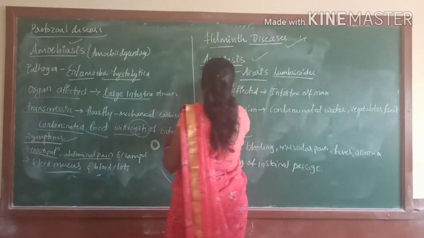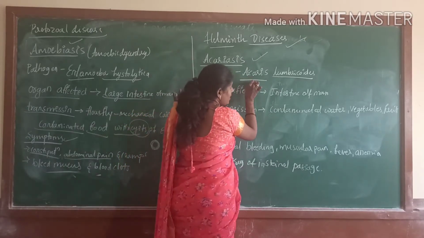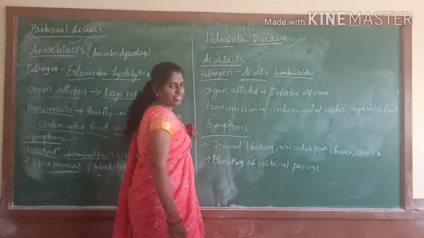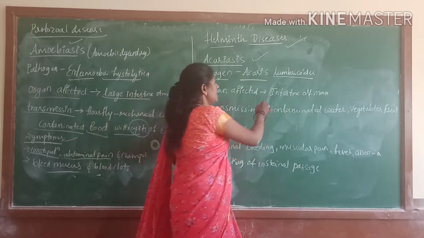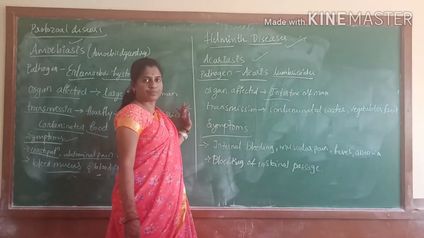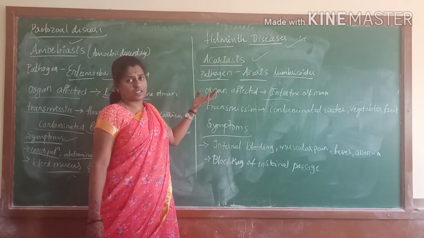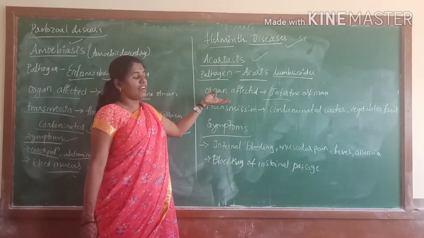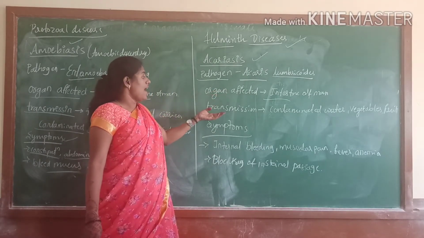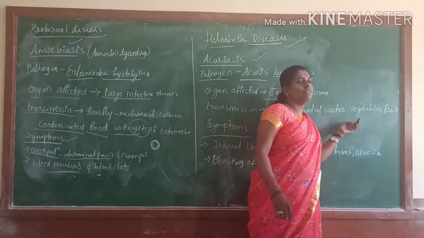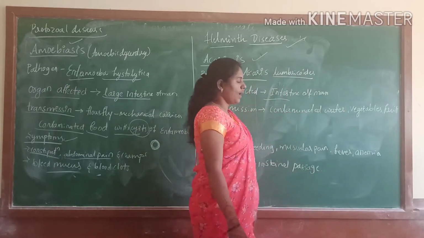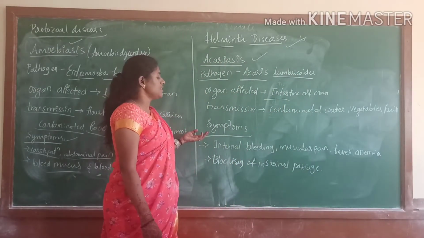The pathogen is Ascaris lumbricoides. The affected organ is the intestine of man. We know about Ascaris, right? Ascaris lumbricoides affects the intestine, and it is transmitted by contaminated water, vegetables, fruits.